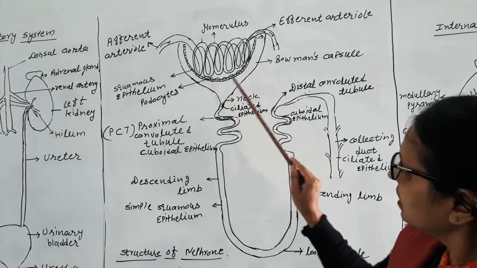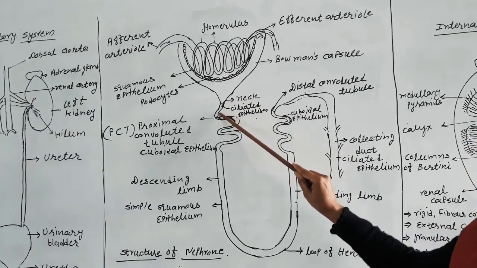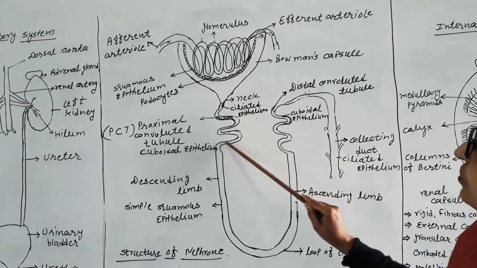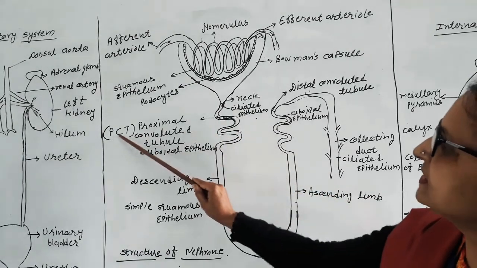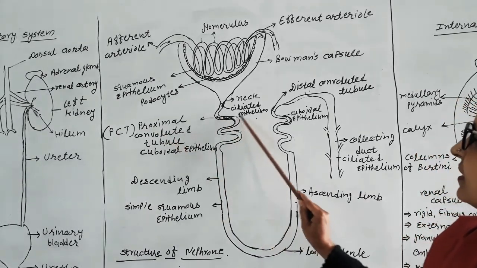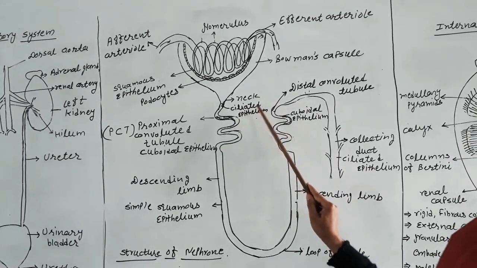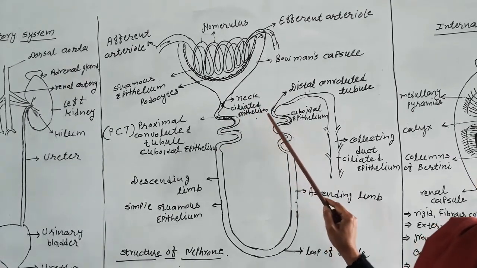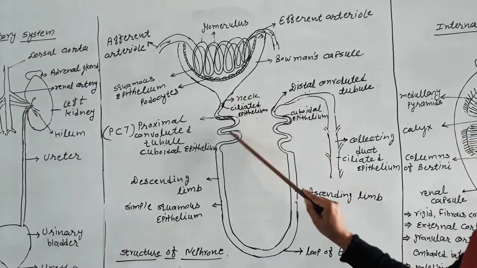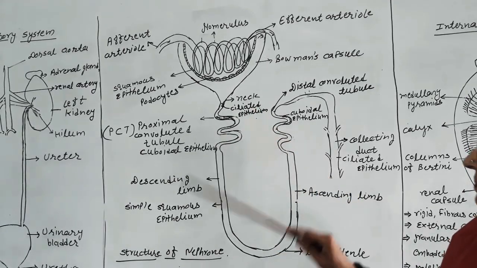This structure carries on into a thin, long neck. Then a highly coiled tubular part is called the PCT, proximal convoluted tubule. In the neck area, ciliated epithelium is found, which carries the glomerular filtrate into the PCT. So the ciliated epithelium basically provides the direction.